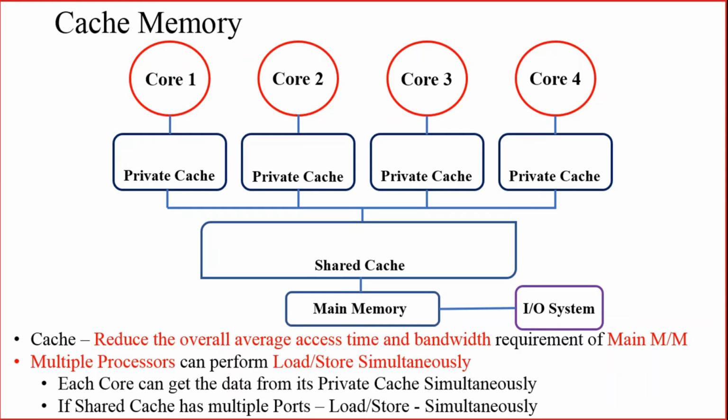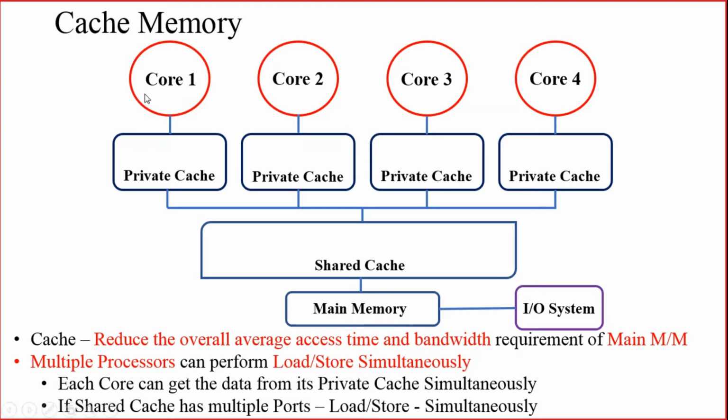Next, we will deal with the problems related with the multi-core architecture. The main problem related with the multi-core architecture is known as cache coherency. Cache coherency.